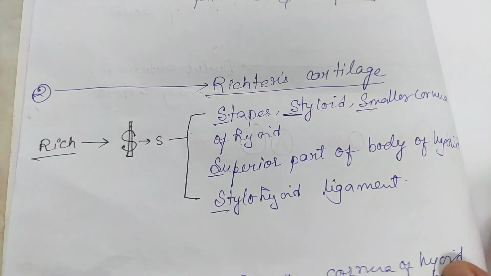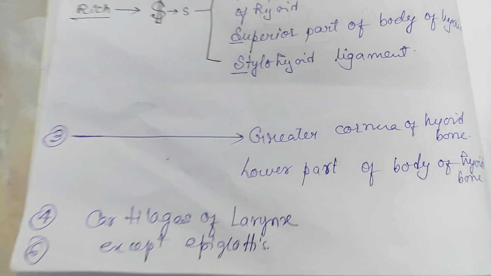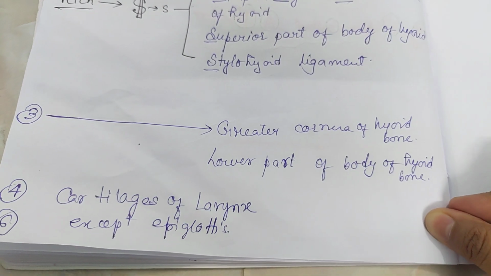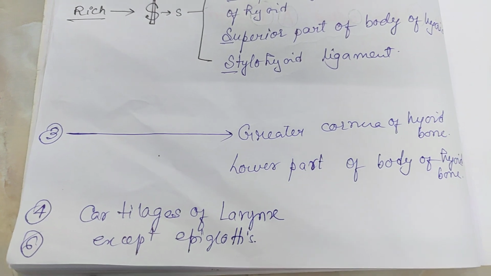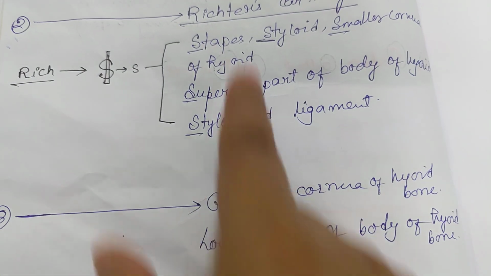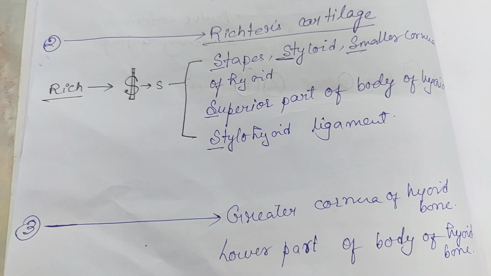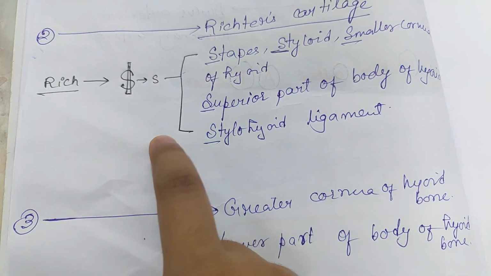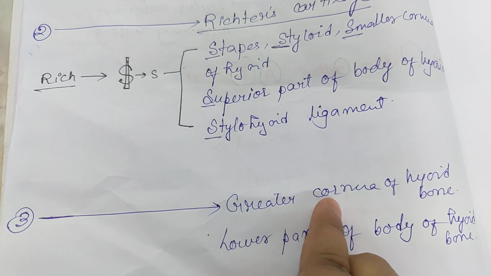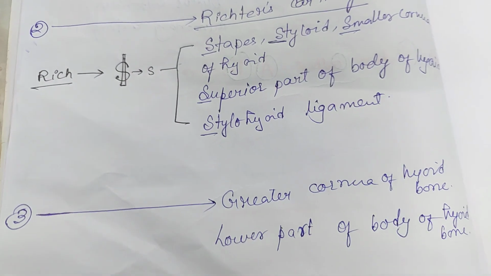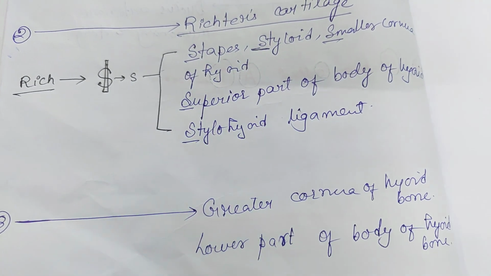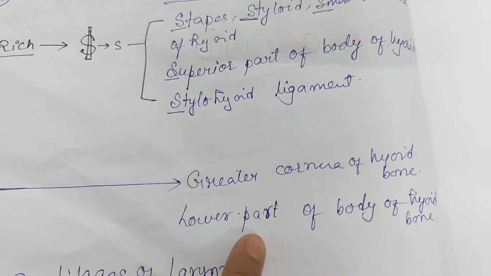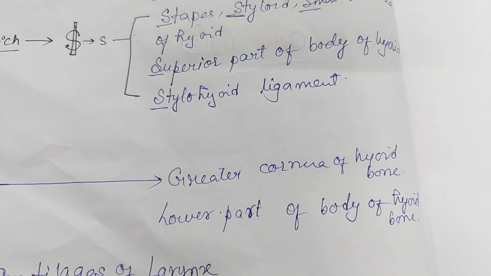So Reichert's cartilage. Next, third arch is the greater cornu of the hyoid bone, lower part of the body of the hyoid bone. Fourth and sixth: cartilages of the larynx except the epiglottis. So you can see the third arch is actually the leftover of the second arch, right? The lesser cornu was in the second arch, and the greater cornu is derived from the third arch. Okay, the superior part of the body of the hyoid bone was derived from the second arch, and the lower part of the body of the hyoid bone is derived from the third arch.